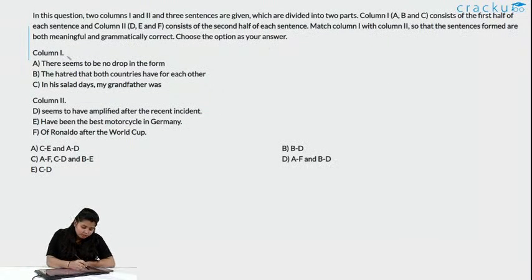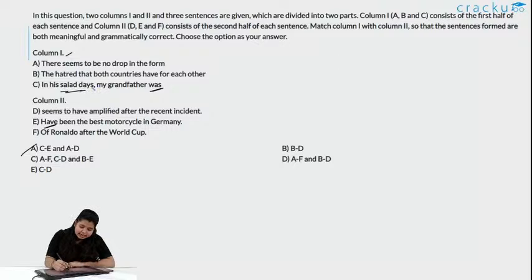See, what is the column 1 saying? Again, let us check with the first option. It is saying CE and AD. CE says, in his salad days, my grandfather was, E says, have been. So, we have was here, we have been here. So, obviously, this is wrong, right? We can't use this in his salad days, my grandfather was, have been the best. It is grammatically wrong. And what is salad days?